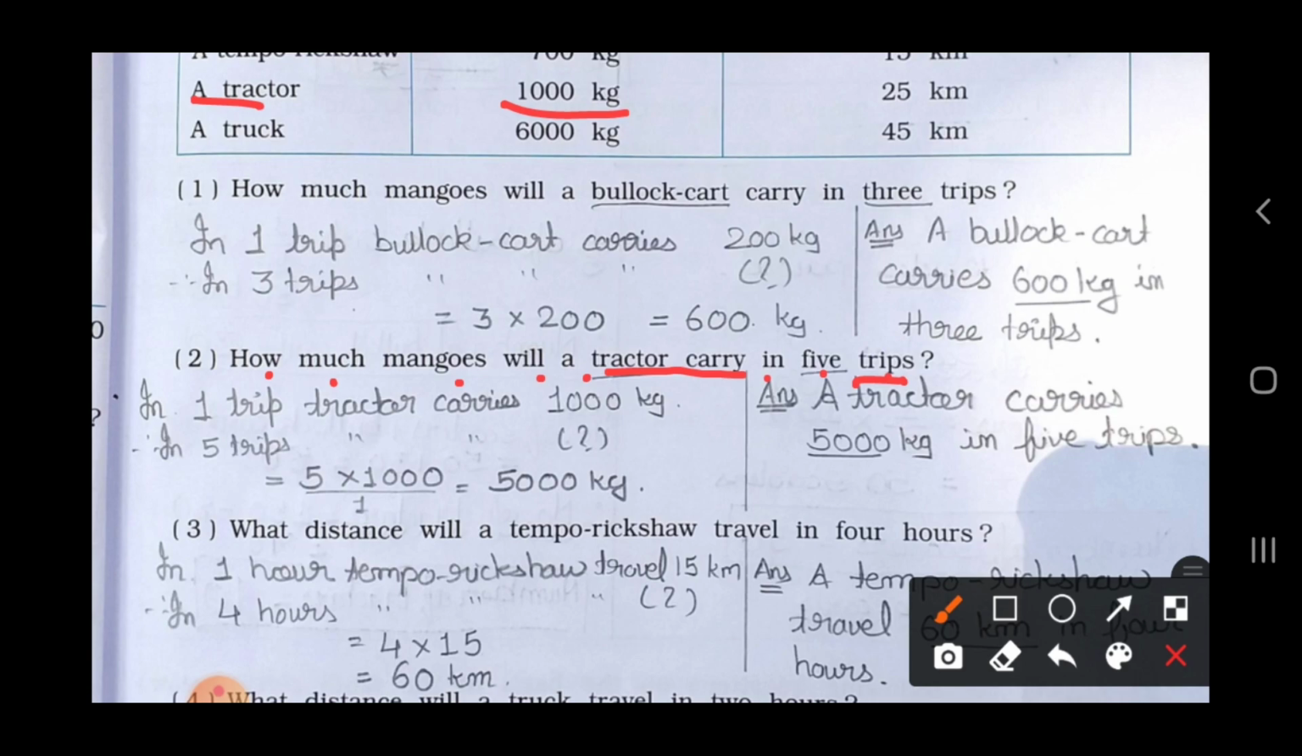So write down here, in one trip tractor carries 1000 kg. Therefore in 5 trips tractor carries how much? So 5 multiplied by 1000 upon 1. 5 multiplied by 1000, 5 thousands are 5000, and we find out weight. So it's a kg. So the answer is a tractor carries 5000 kg in 5 trips. 5 trips was asked, in 5 trips. Now see the third question.